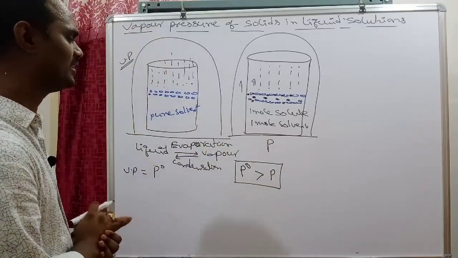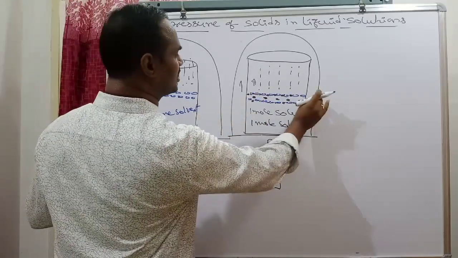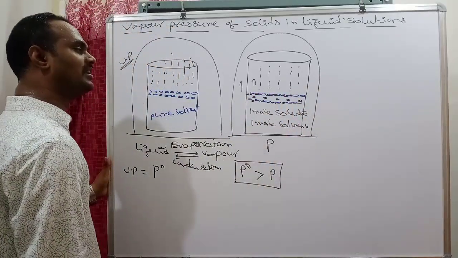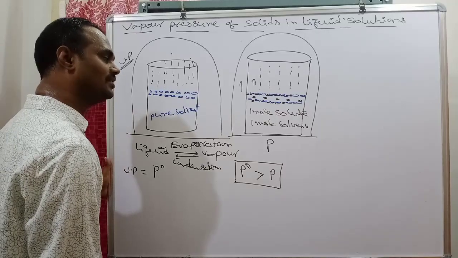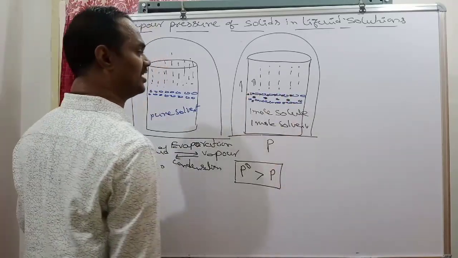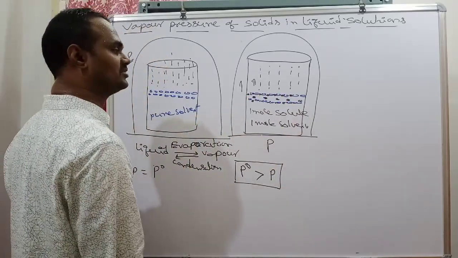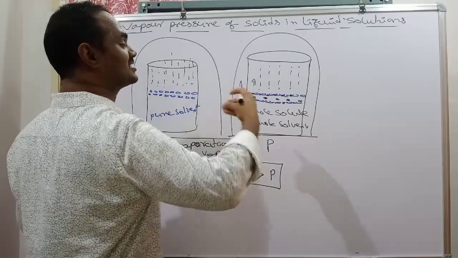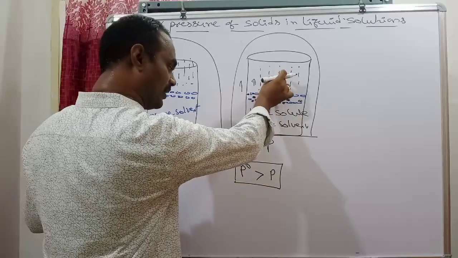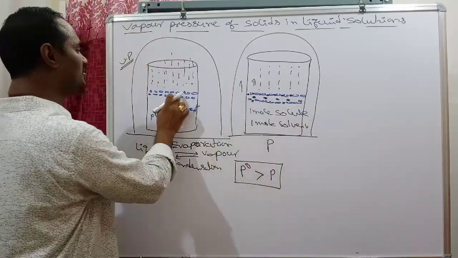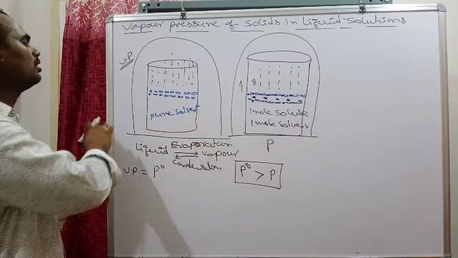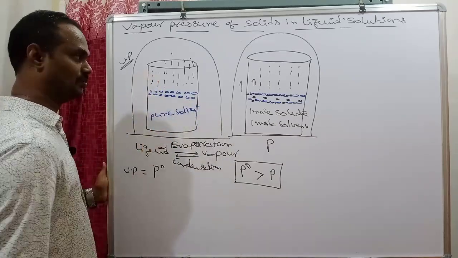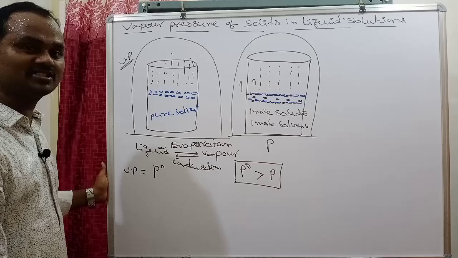What is the reason here? On the surface, some fraction of the surface area is occupied by non-volatile solute particles, so pure solvent molecules on the surface decrease. That's why the escaping nature of molecules decreases and vapor pressure decreases. In pure solvent, all surface molecules are solvent molecules with more escaping nature, so vapor pressure is more.